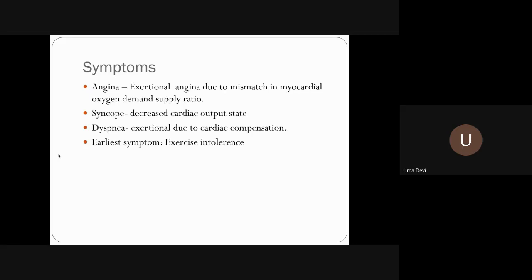The earliest symptom usually picked out is exercise intolerance. That is how it starts. Usually the patient will be asymptomatic for 10 to 20 years from the onset of the pathological process to the symptoms. So most people usually die even at this stage of aortic sclerosis due to some other problems. But there are a few groups which may accelerate and progress to this stage.